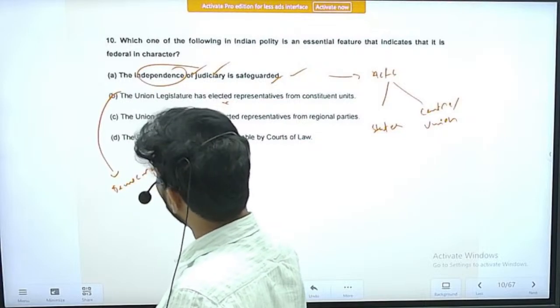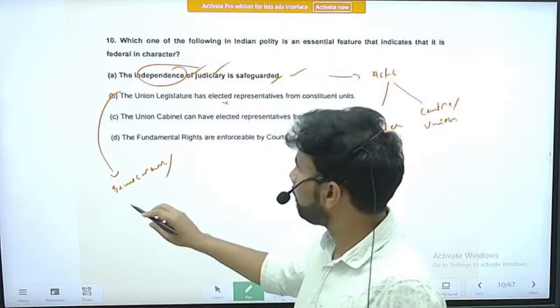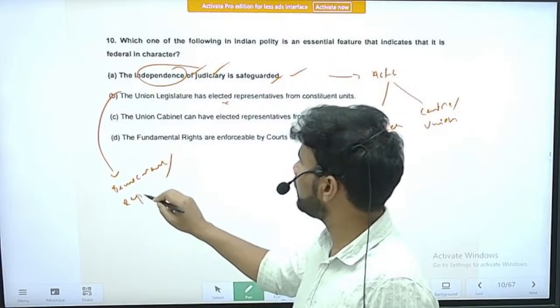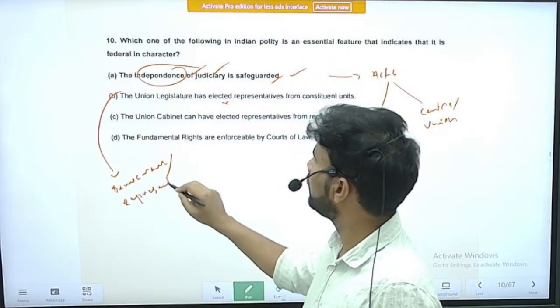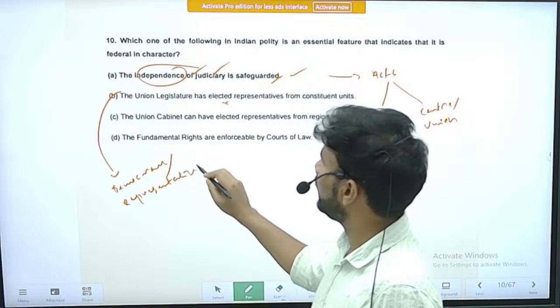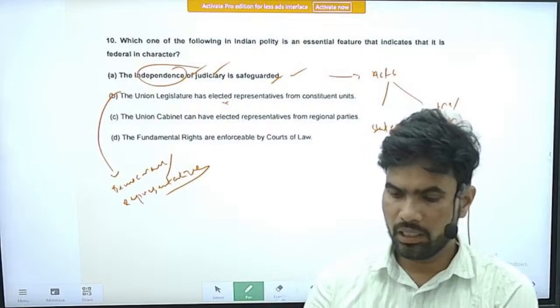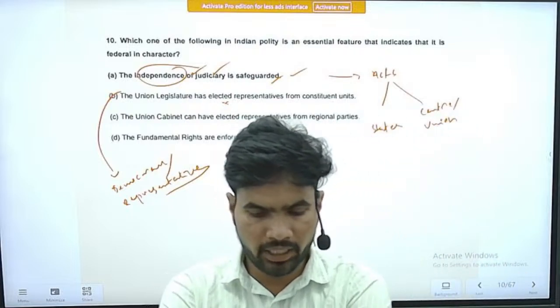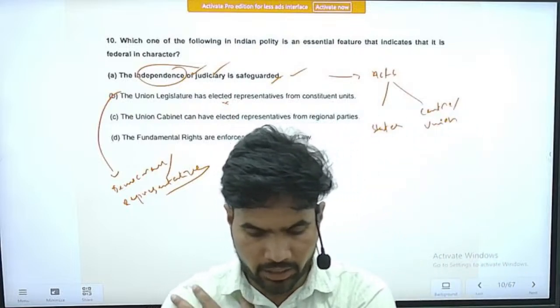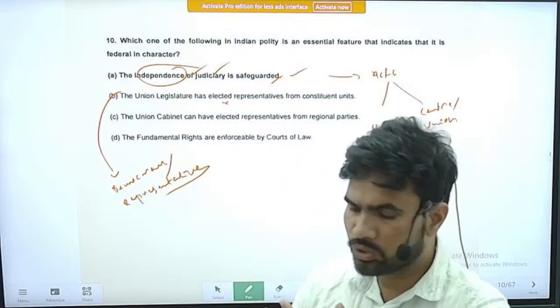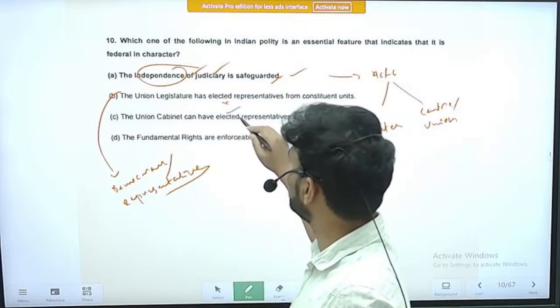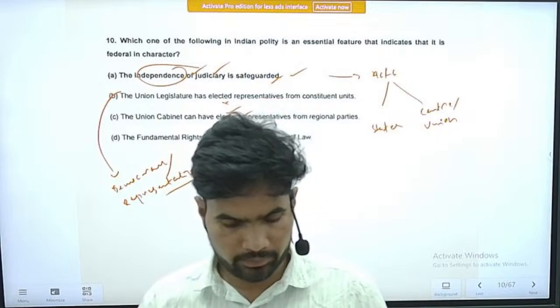Democracy, or to be specific, it is part of representative democracy. Representative democracy is not related to the federal structure. Option C, the union cabinet can have elected representatives from regional parties. So this is also not actually speaking about federalism, right?